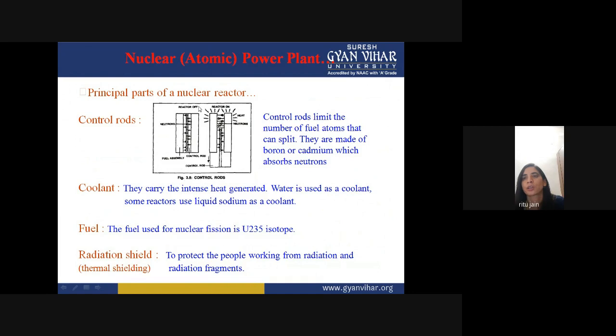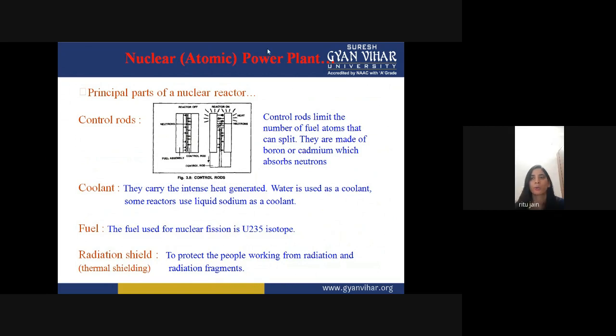When the reactor is off, there is no reaction. When the reaction is on, you can see over here that it gets heated. There are n number of neutrons being produced over here. So control rods limit the number of fuel atoms that can split. They are made of boron and cadmium, which absorb neutrons.